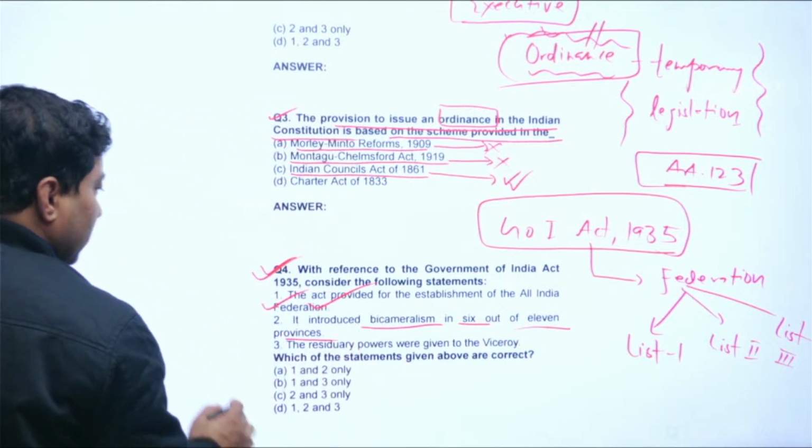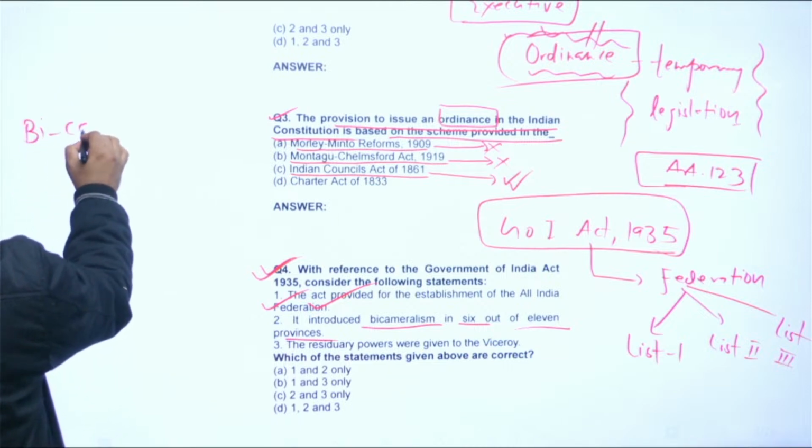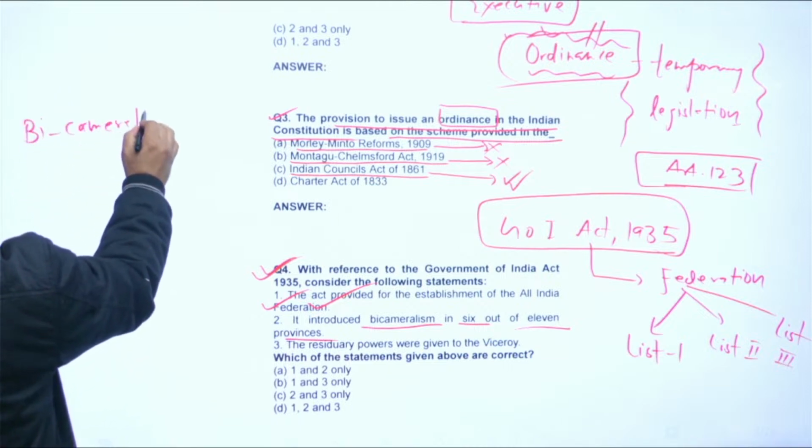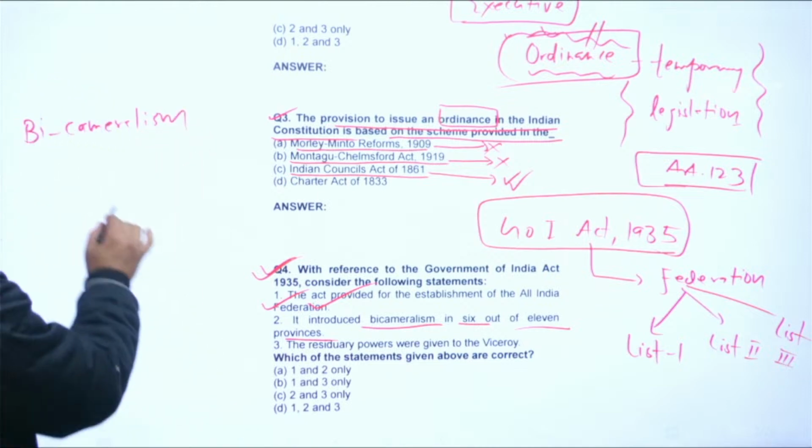Now, if you look at bicameralism at the union level, what do you mean by bicameralism? First, you should understand what bicameralism is.